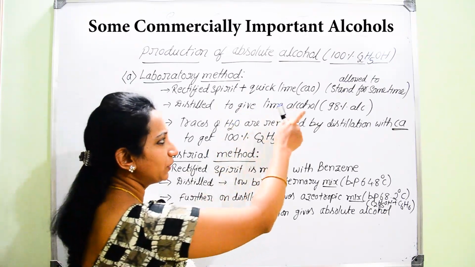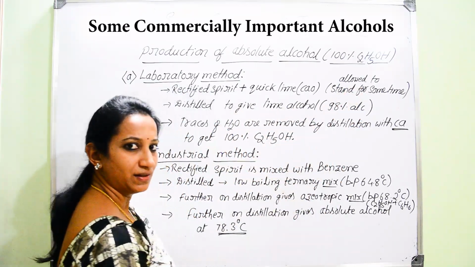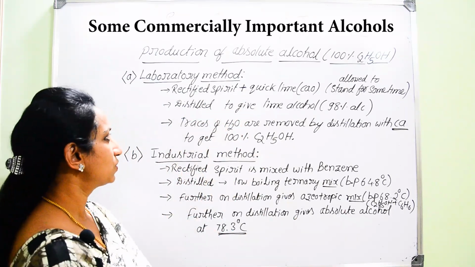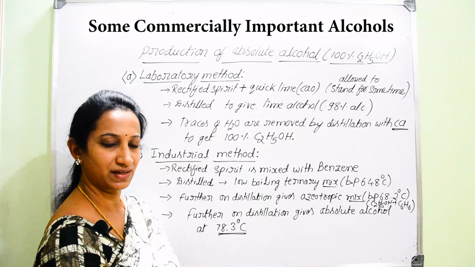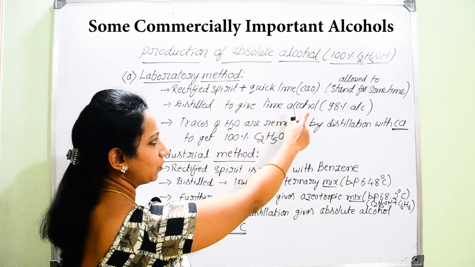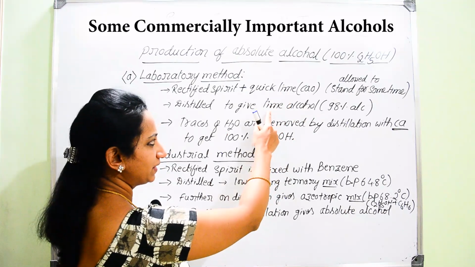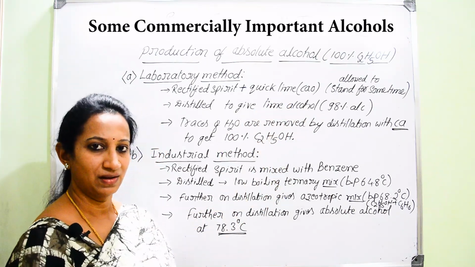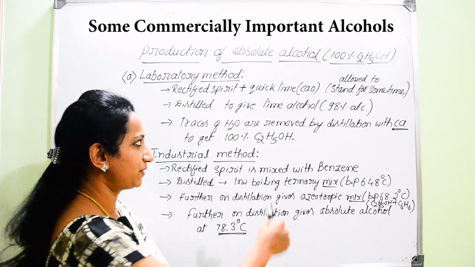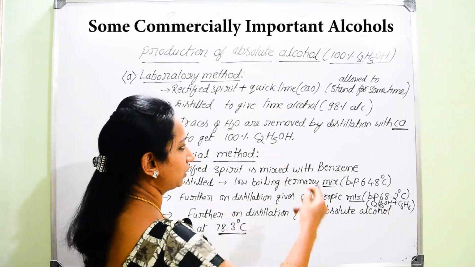Then, once you allow it to stand for a certain duration, we subject it to distillation. Whatever alcohol you get after distillation with the help of this lime is called lime alcohol. We are distilling rectified spirit with the help of calcium oxide, hence we call it lime alcohol.